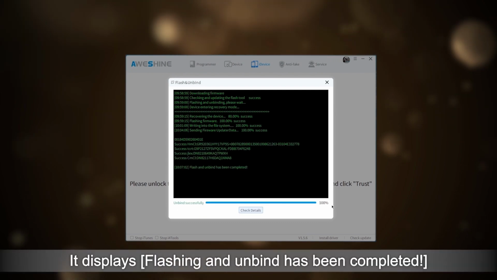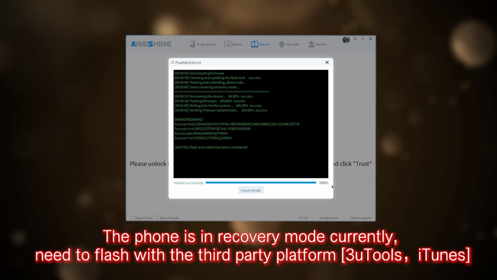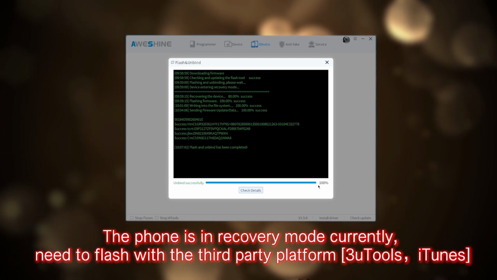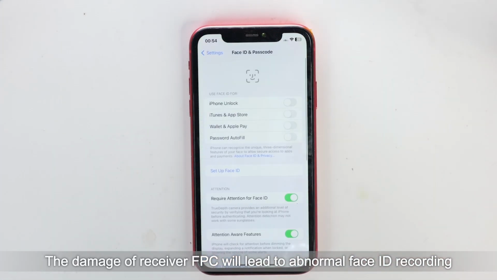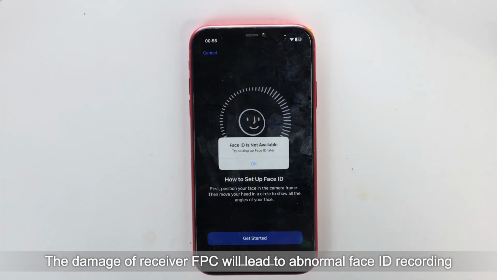It displays, flashing and unbind has been completed. The phone is in recovery mode currently. Need to flash with the third-party platform, 3U Tools iTunes. The damage of receiver FPC will lead to abnormal Face ID recording.